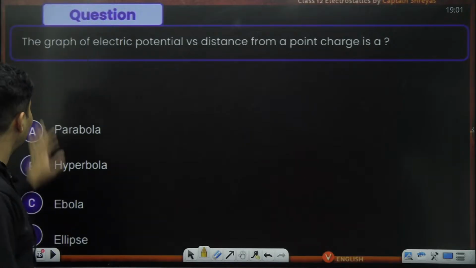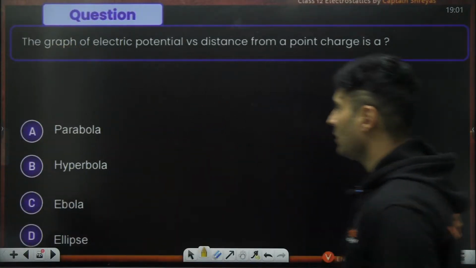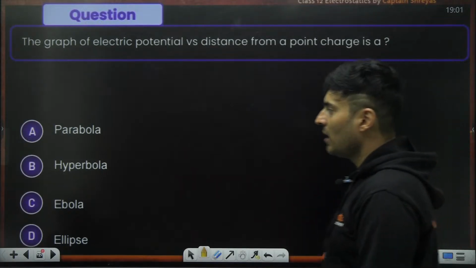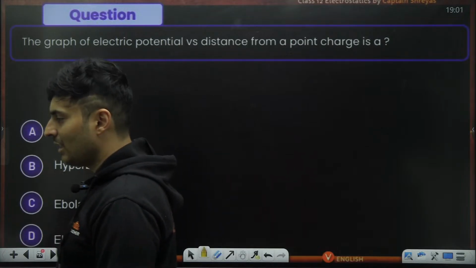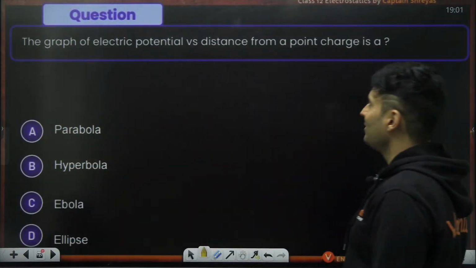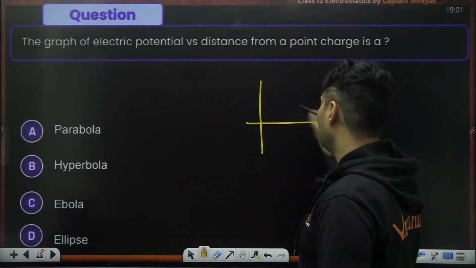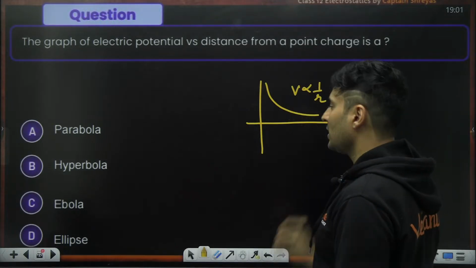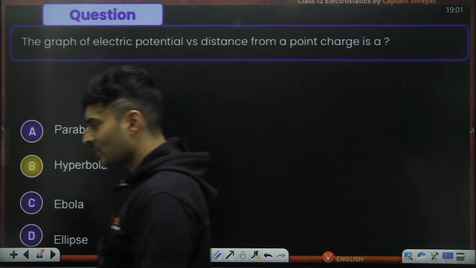Okay, so next question. The graph of electric potential versus distance from a point charge is parabola, hyperbola, ellipse? What is it, guys? Come on, come on. What is the graph of electric potential versus distance from a point charge? I just told you that the graph looks like this. Potential is inversely related, and such curves are always rectangular hyperbolas.